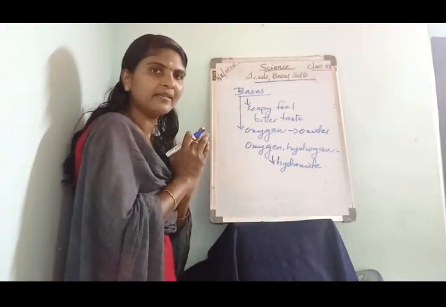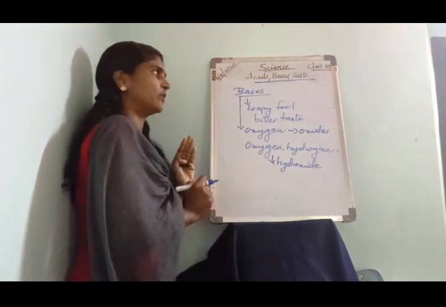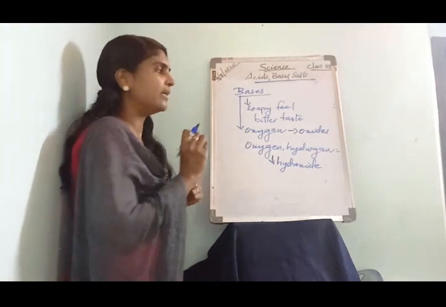What are oxides? Bases that contain oxygen are called oxides.